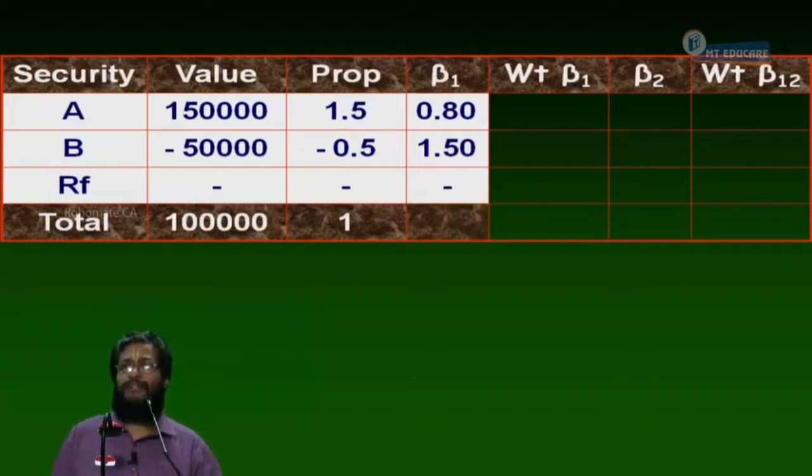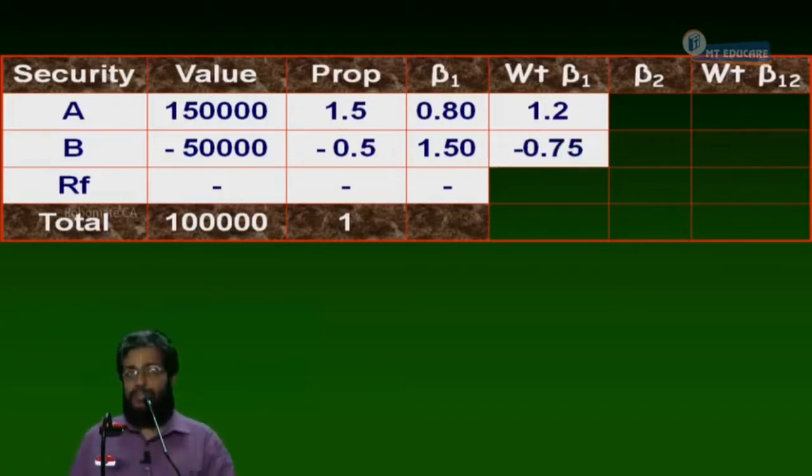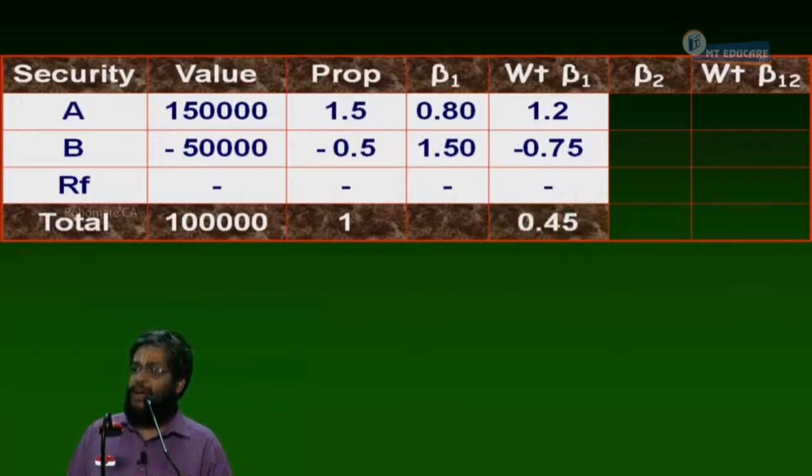Can I say weighted beta 1? 1.5 into 0.8 is going to give me 1.2. Minus 0.5 into 1.5 gives you minus 0.75. But by taking a short position, I am able to reduce the risk of my portfolio, right or not? The portfolio beta for factor 1 is 0.45. Factor 1 beta for the portfolio is 0.45. Can I proceed or not?